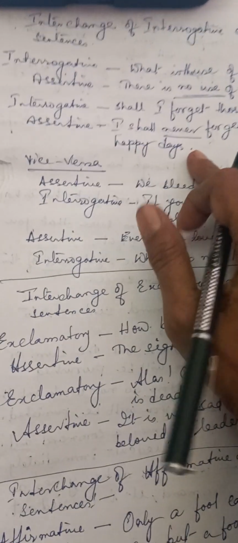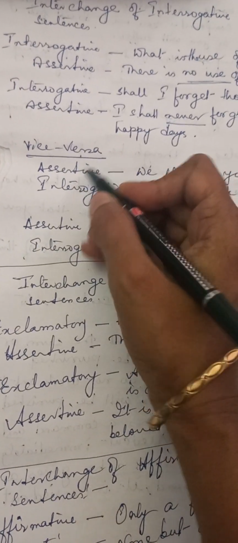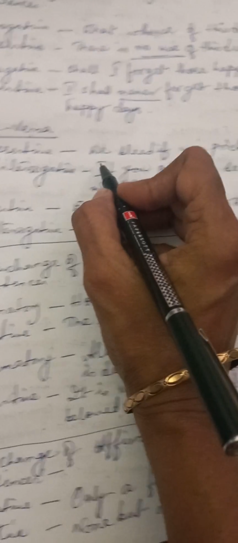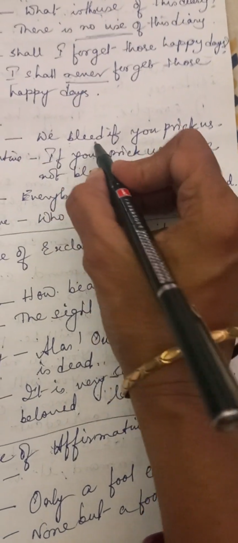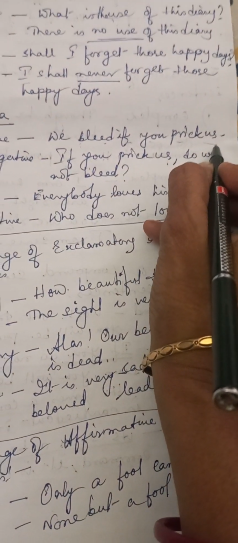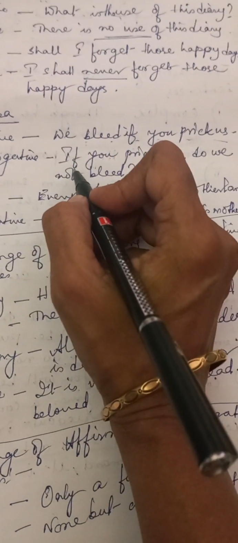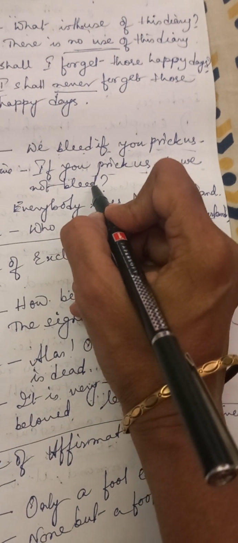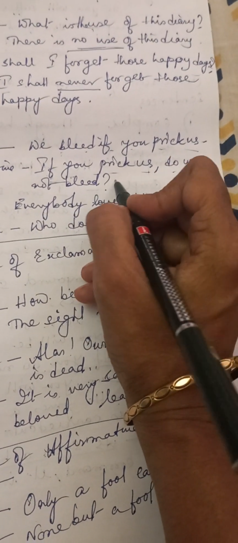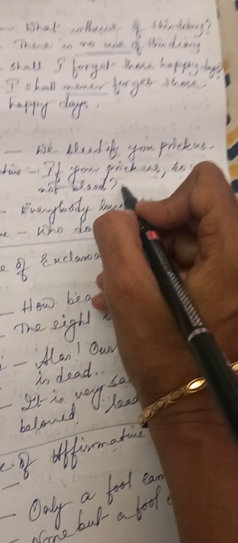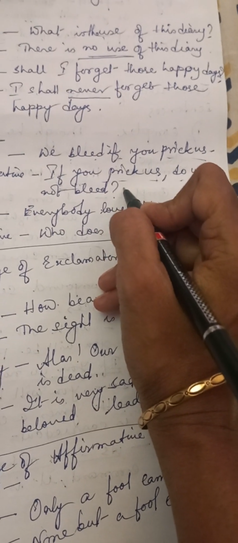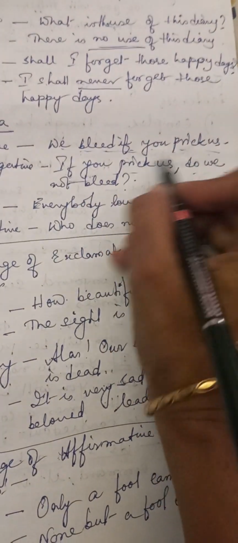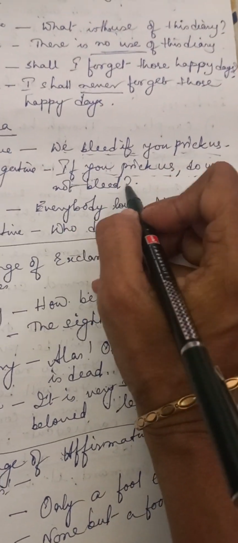interrogative থেকে assertive-এ. Now vice versa, উল্টোটা হবে, assertive থেকে কি করে interrogative. Assertive-এ আছে, example: we bleed if you prick us. So interrogative হবে: if you prick us, do we not bleed? যখন আমাদেরকে প্রিক করা হয় তখন আমরা কি ব্লিড করি না? হ্যাঁ, করি। এই যে ইমপ্লাইড আনসারটা, এর থেকেই কিন্তু চেঞ্জটা করতে হবে। If you prick us, do we not bleed?